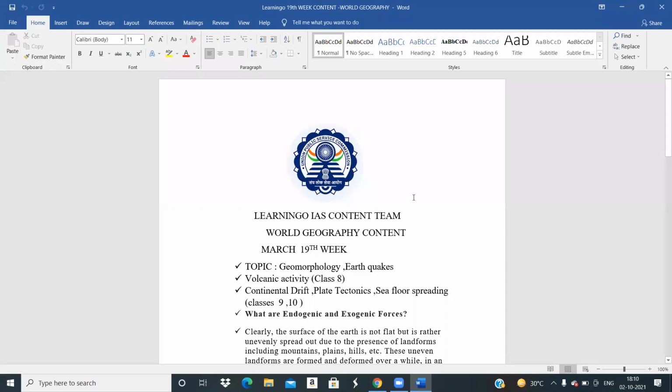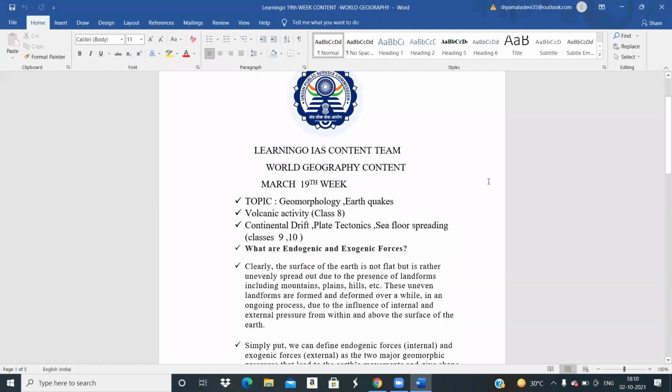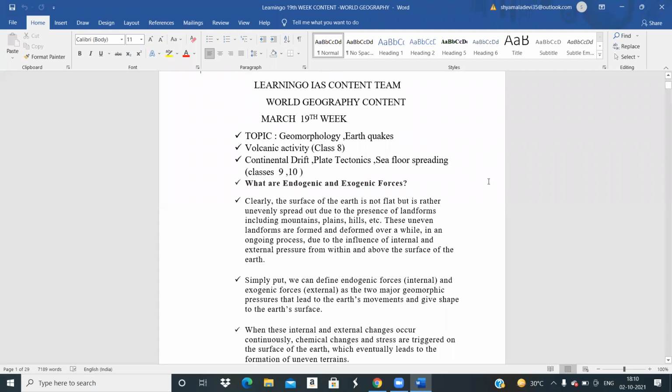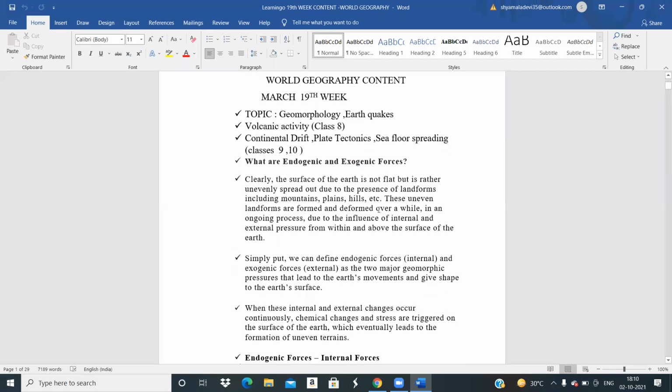Yeah, so we will start with geomorphology and earthquakes, continental rift, plate tectonics, and sea floor spreading. These are all the concepts which we talk about. In this, first we will start with what are endogenic and exogenic forces. Now, the surface of the earth is not flat, but is rather unevenly spread out. Why is it not flat? The reason is the presence of the landforms, including the mountains, plains, and the hills. That is the reason why you cannot have a flat surface.